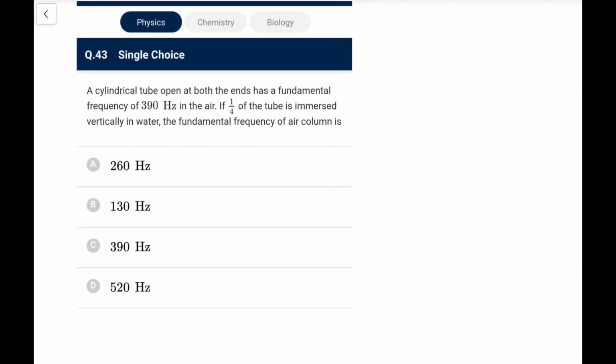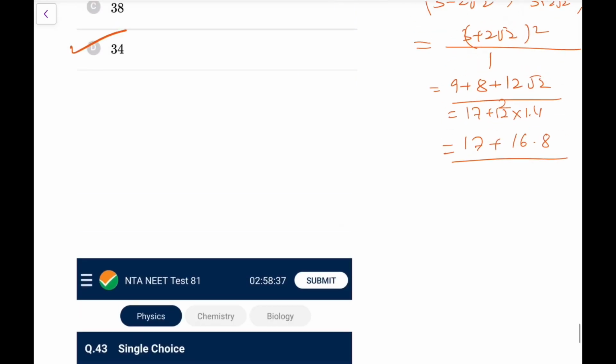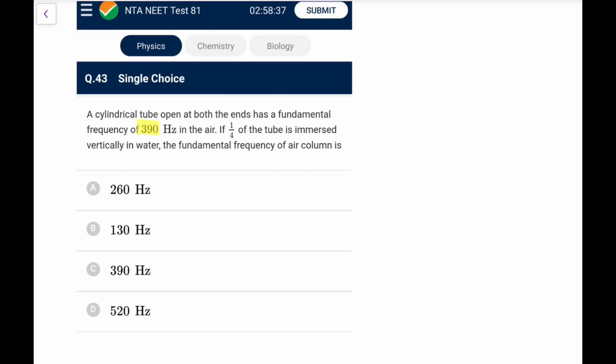Next, the cylindrical tube open at both ends has a fundamental frequency of 390 Hz in the air. If 1/4 of the tube is immersed in water, what is the fundamental frequency? So the air column length will become 3/4 and it becomes a closed pipe. Initially the fundamental frequency was open at both ends, that was V by 2L0, equal to 390.